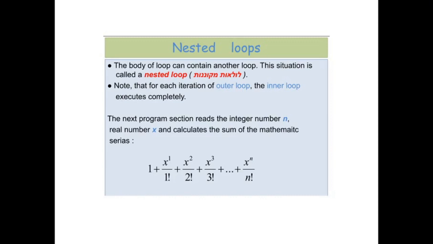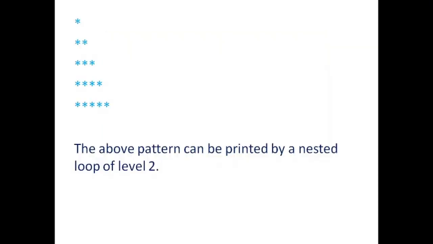For loops, while loops and do while loops all can be nested. This is a very simple example of how you can use nested loops. This pattern has to be printed, and how can it be printed? There can be many patterns that can be printed, but this is the most elementary one. So what can you do?